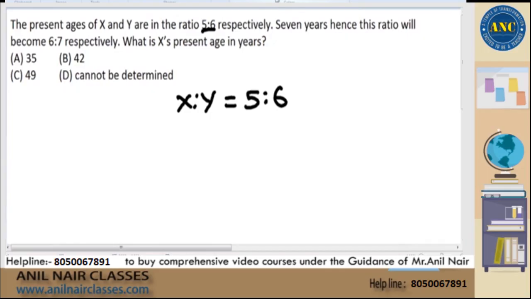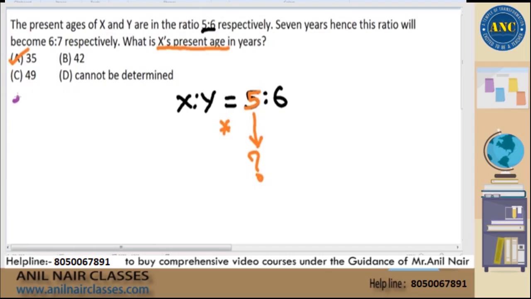The final question is, what is x percentage in years? According to ratio, x percentage is 5. According to the question, the answer should be a multiple of 5. There is only one option, 35, which is a multiple of 5. Therefore, 35 is the correct answer, right?